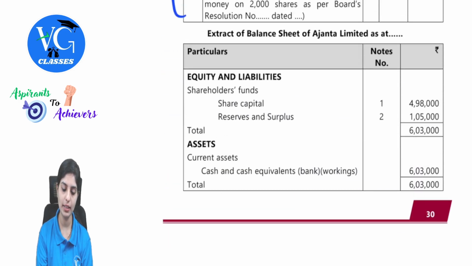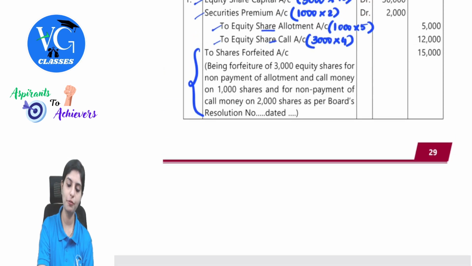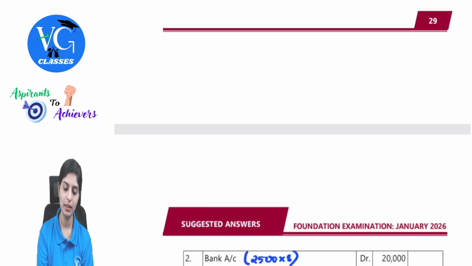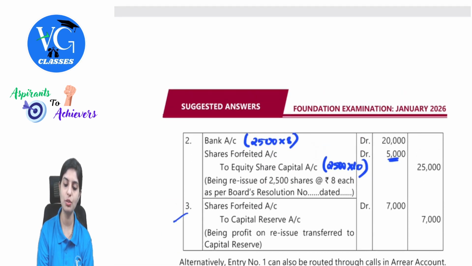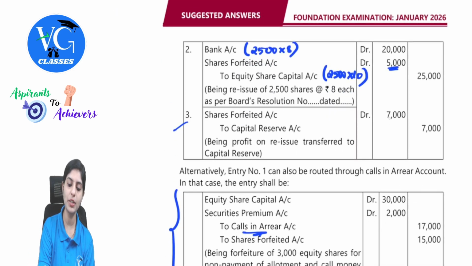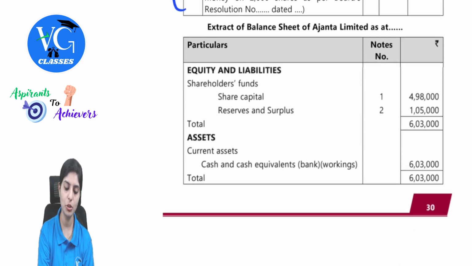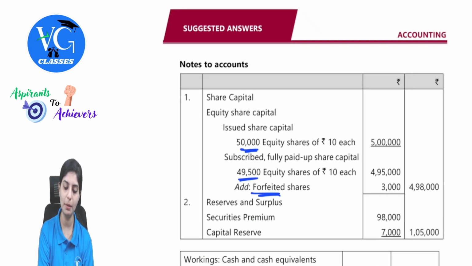Where are we getting this 3,000 from? Observe carefully, guys. Share forfeiture was credited by 15,000. Then there was a debit of 5,000. So if you literally observe, 15,000 minus 5,000, 10,000 is remaining. But how much did we transfer to capital reserve? Only 7,000. So there is still 3,000 which will be added to your capital balance.